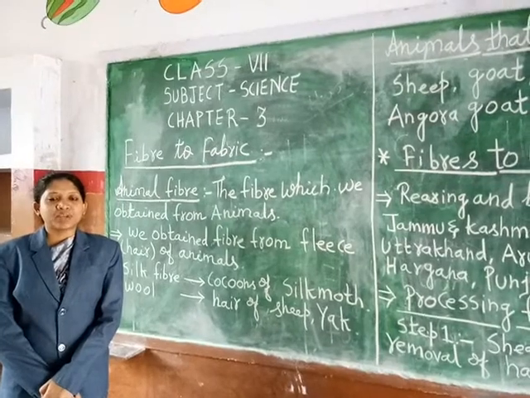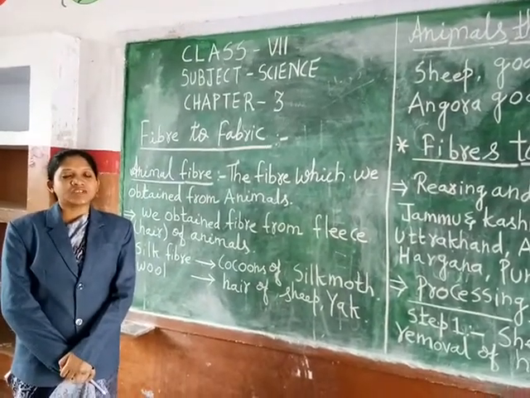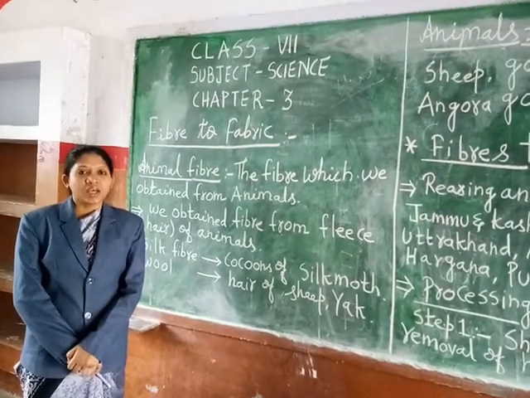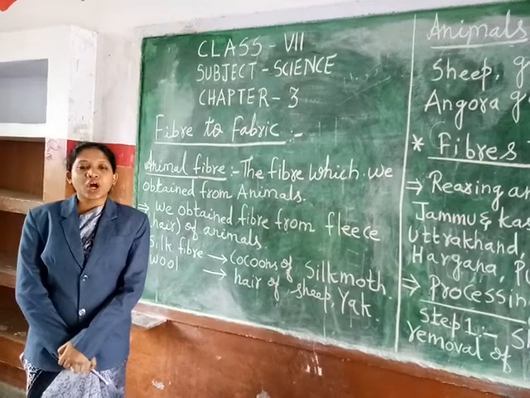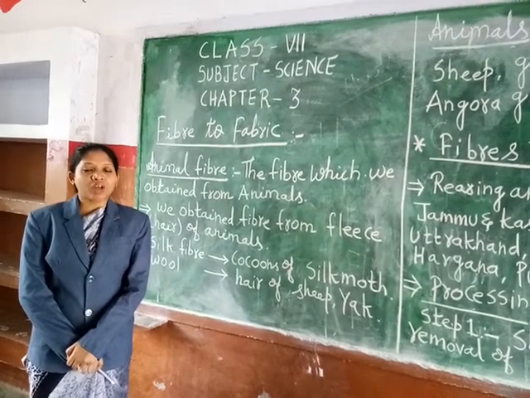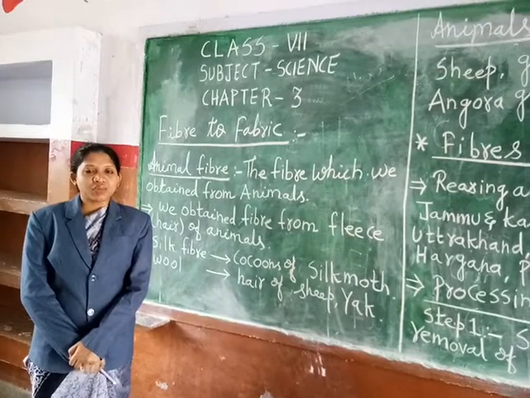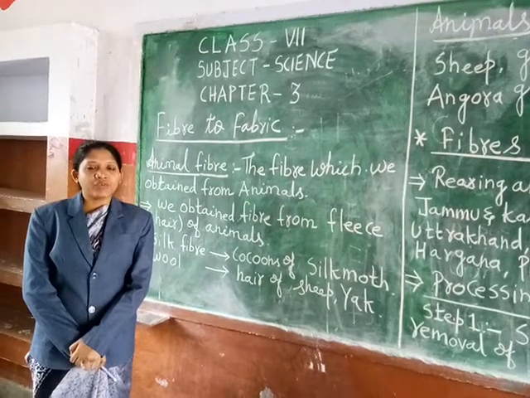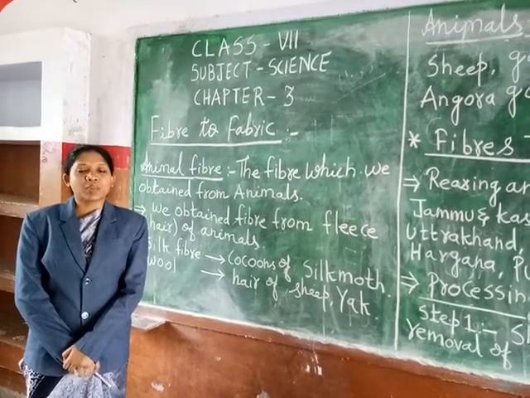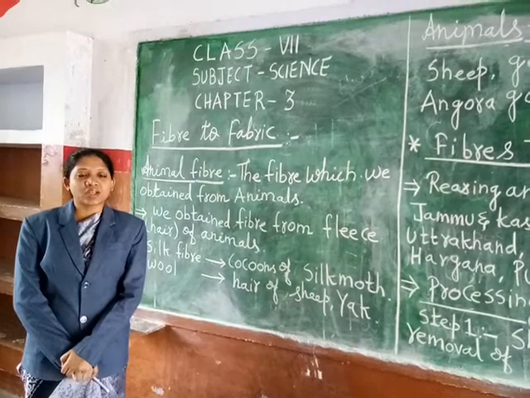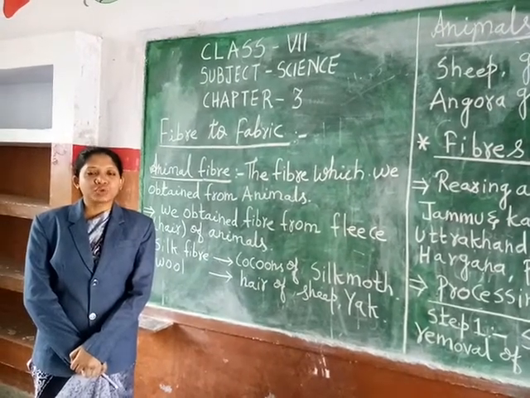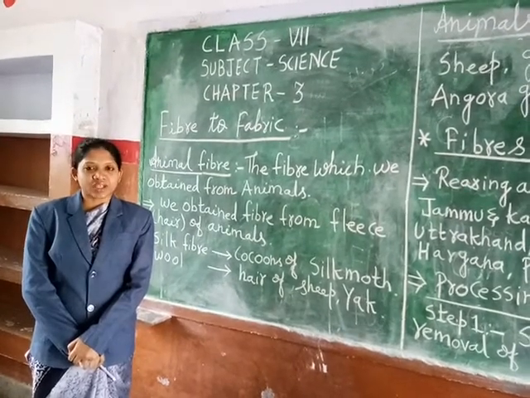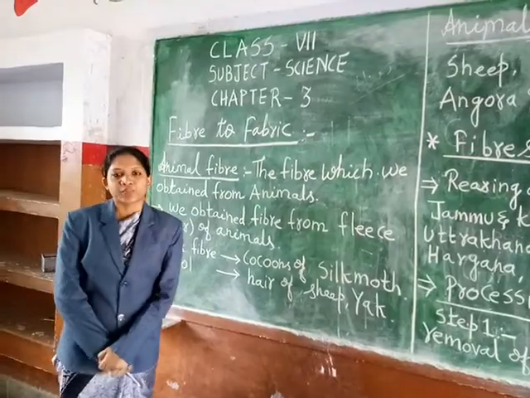Today I am going to explain chapter number 3, that is Fiber to Fabric. This video is for class 7 students. In this chapter we are going to learn how wool is prepared, what processes are involved, and which animals are reared for obtaining wool. Similarly, we will also learn about the preparation of silk, how we prepare silk, which insect is useful for the preparation of silk, etc. So let us start our video.